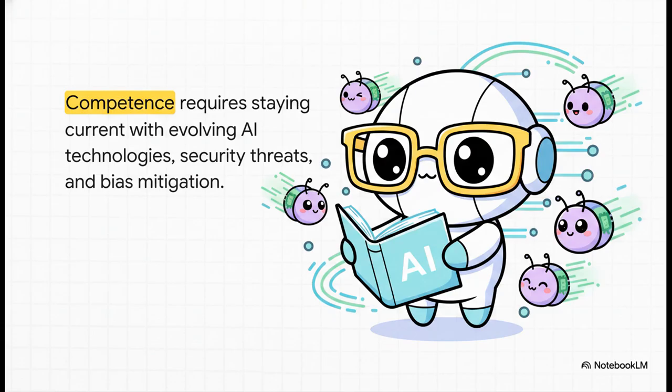We also absolutely have to talk about professional competence because AI isn't a static field, right? It's evolving at lightning speed, and an auditor's skills must evolve right alongside it. If an auditor is reviewing a complex machine learning model, but they don't understand the latest adversarial attack vectors or how to detect new forms of algorithmic bias, well, they're lacking professional competence. Missing a technical vulnerability simply because of outdated knowledge is a direct violation of due diligence.